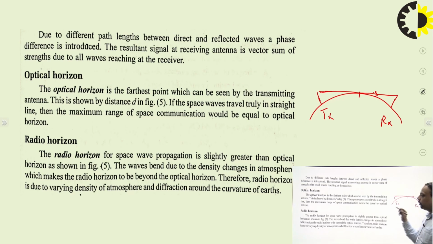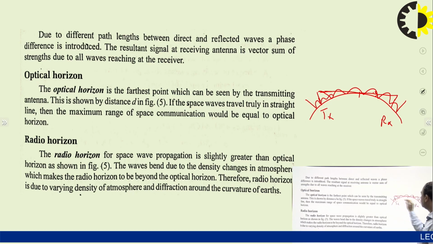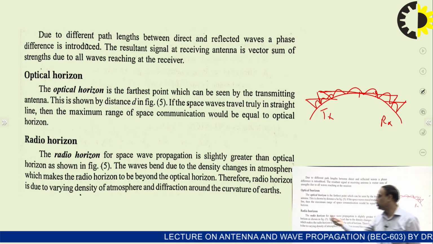While if we use the radio horizon, due to the curved earth surface and due to the ground wave or some reflection, these waves can go far beyond the optical horizon, and we can shift the transmitting and receiving antenna further and increase the range. So this horizon over which it is optically not in sight, but due to the radio wave reflection it is in sight from the transmitting to the receiving antenna, is known as radio horizon.